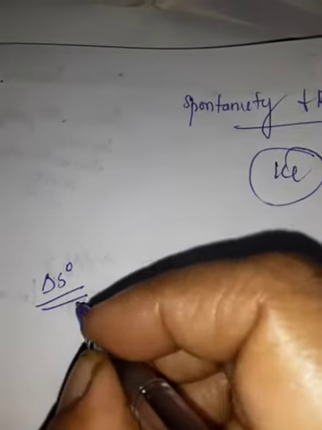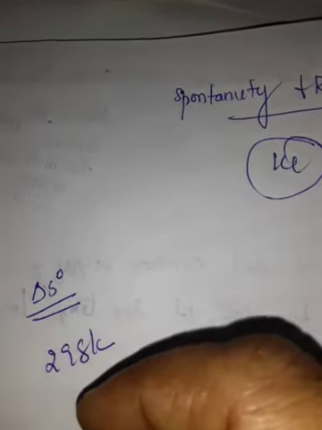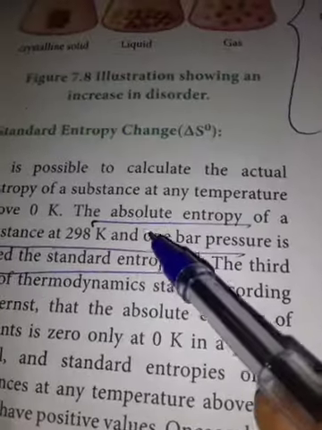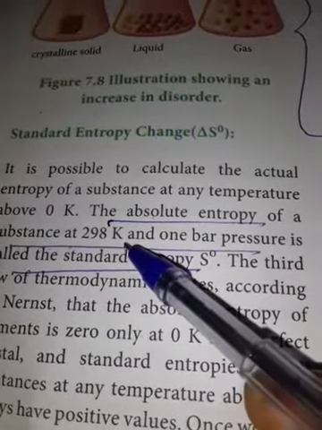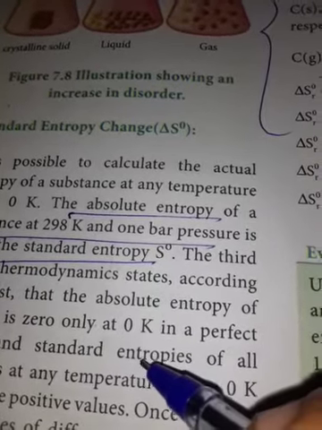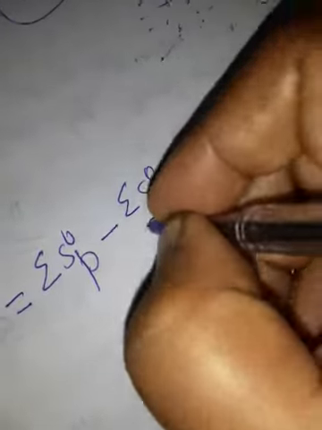Standard always, as I already taught, you have to keep the superscript, so delta S naught. It is in standard condition. The absolute entropy of a substance at 298 Kelvin and 1 bar pressure is called standard entropy. It is given in the book, page 212. So for a chemical reaction, delta S naught R is given as summation of S naught products minus summation of S naught reactants. Based upon this we can work out a problem.